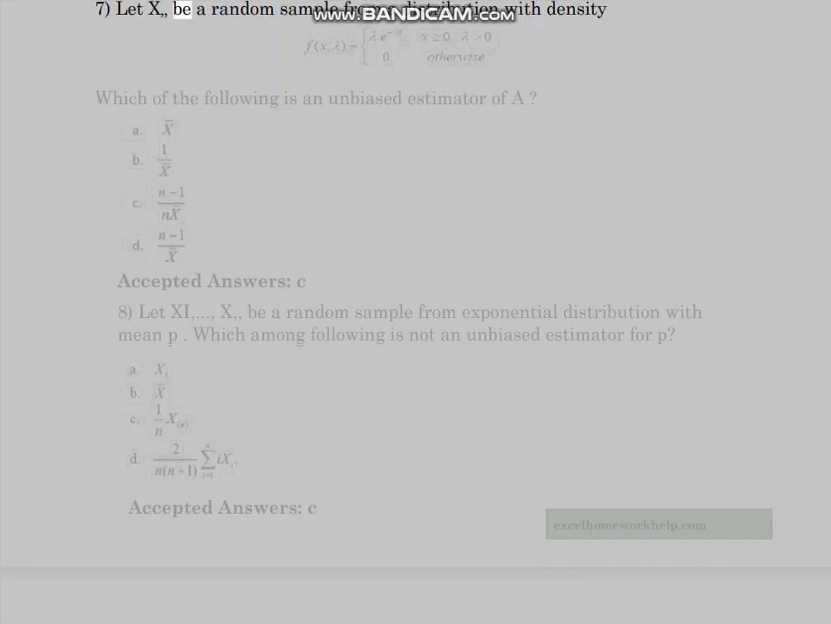7. Let x be a random sample from a distribution with density... Which of the following is an unbiased estimator of A? 8. Let x1 to xn be a random sample from exponential distribution with mean p. Which among the following is not an unbiased estimator for p? Accepted answers, C. Accepted answers, see excelhomeworkhelp.com.